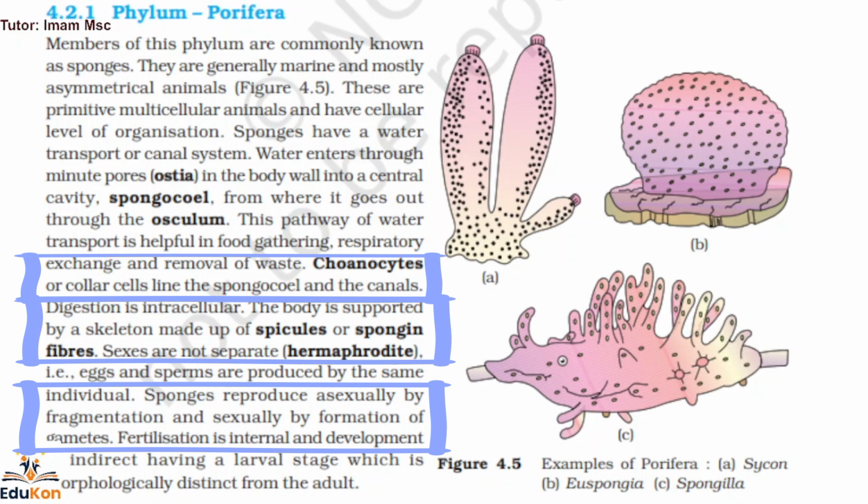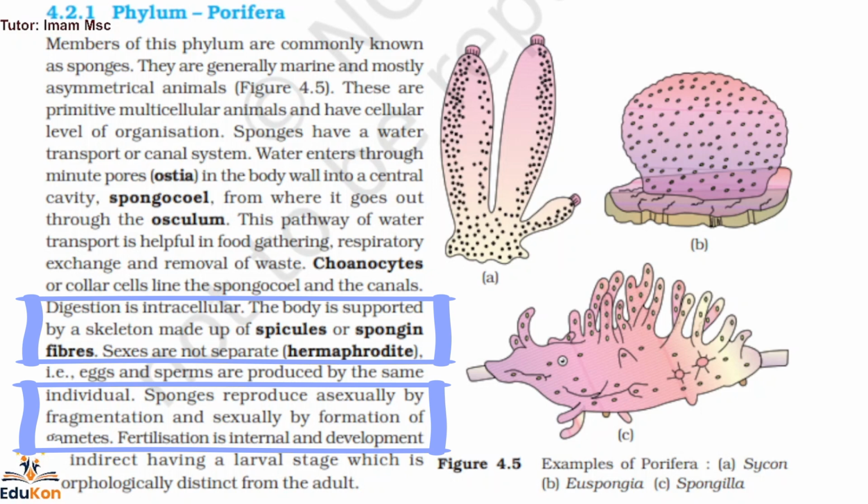And development is indirect. So here we have three examples in the images. A is Scypha, B is Euspongia, the other name for which is bath sponge, and we have Spongilla, that is the freshwater sponge. So for example, the skeleton in Spongilla is made up of protein fibers, cartilage, bones, or spicules. Okay, all of them. So what is this? That is spicule. So you can take these three examples.